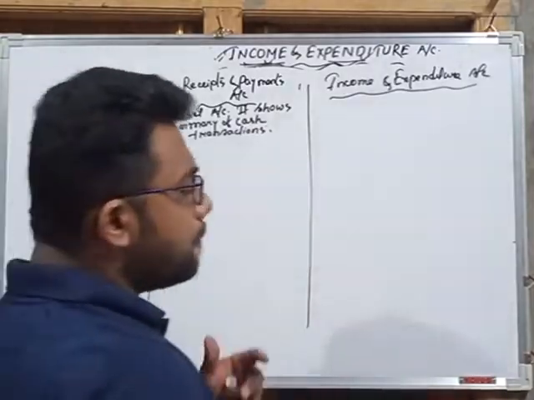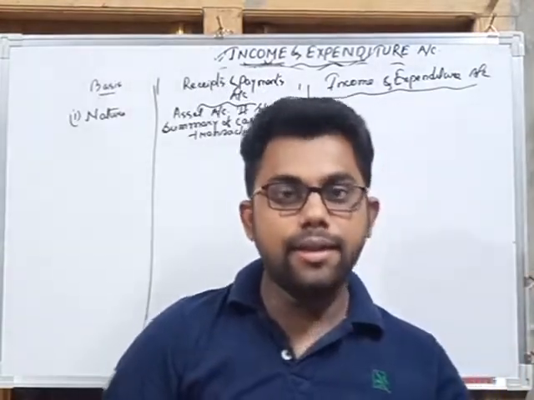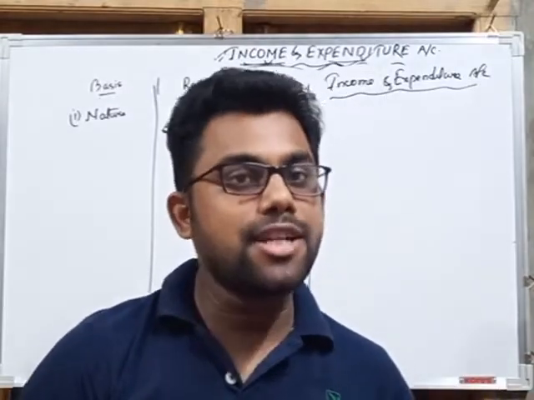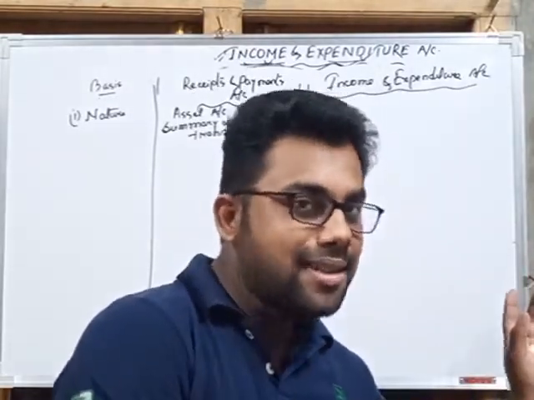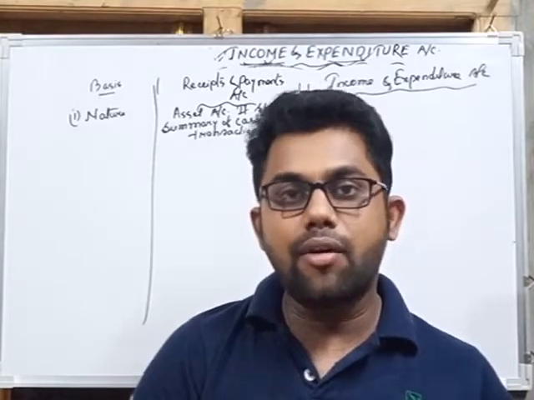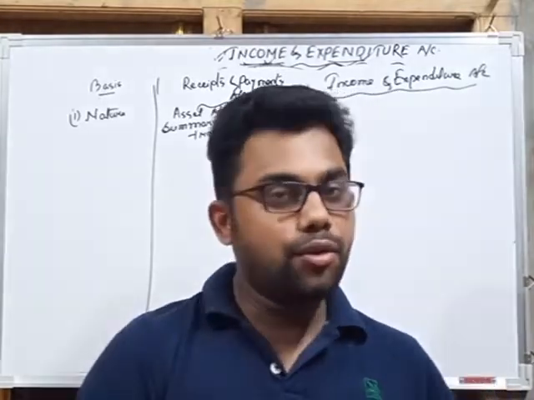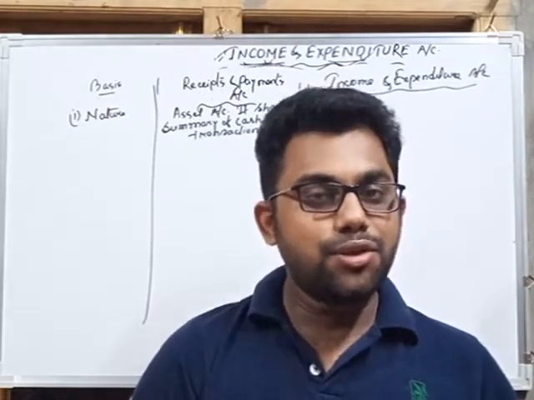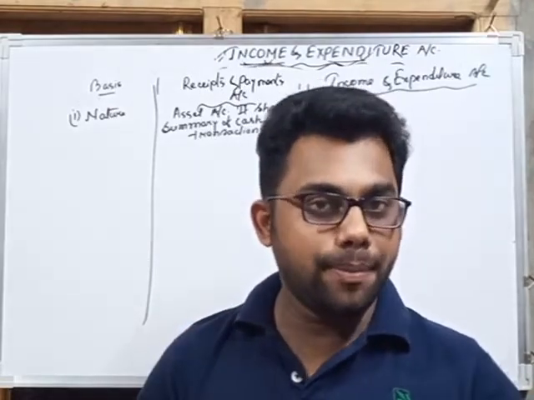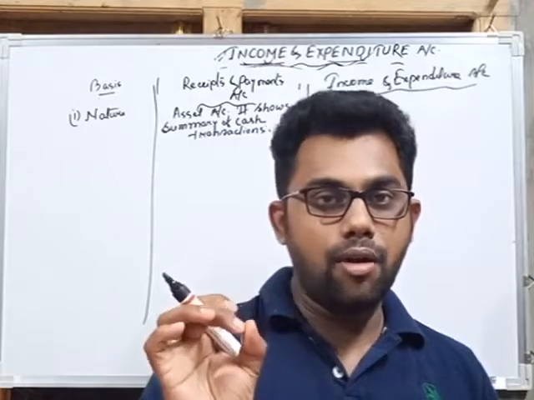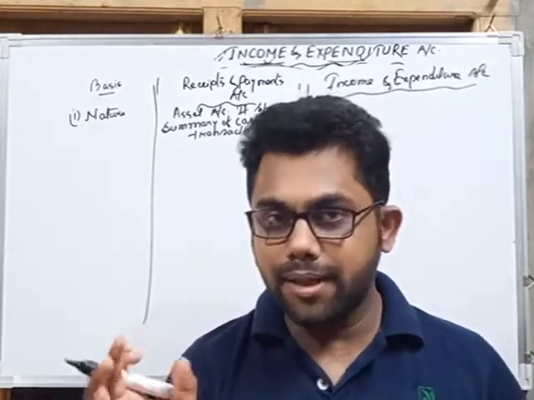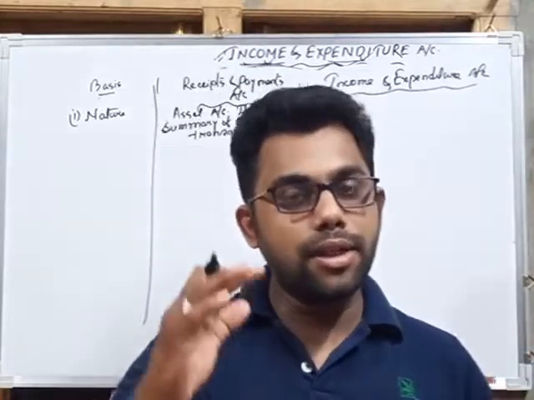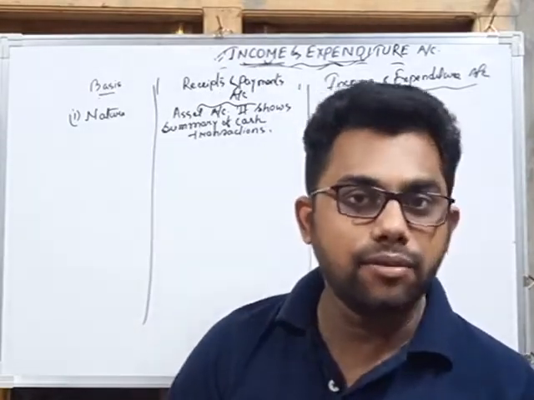When we prepare receipts and payment account, we always start with cash in hand and cash at bank. That means we start with assets, because both cash in hand and cash at bank are current assets, and it is also closed by cash in hand or cash at bank at the end of the year. The ultimate object of preparing receipts and payment account is to find the balance of cash in hand and cash at bank, that means assets. So receipts and payment account is an asset account because it shows the balance of assets at the end of the year.